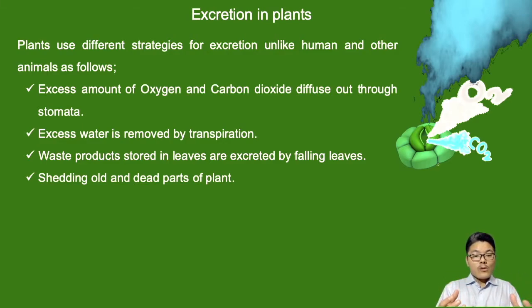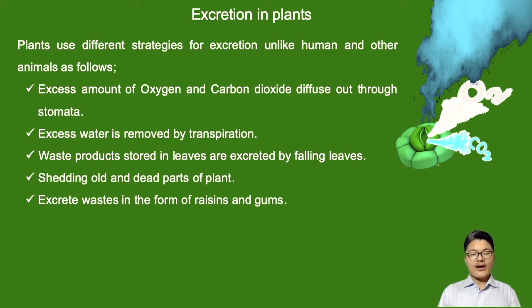Even the old and dead parts of the plants are removed, or shed out. Detachment of old and dead parts of the plant is also a way of excreting waste or harmful substances in plants.